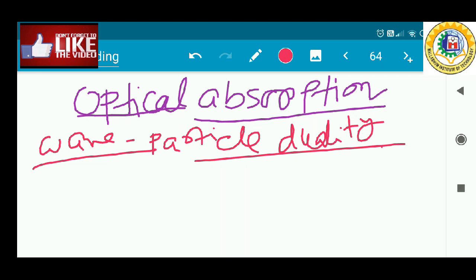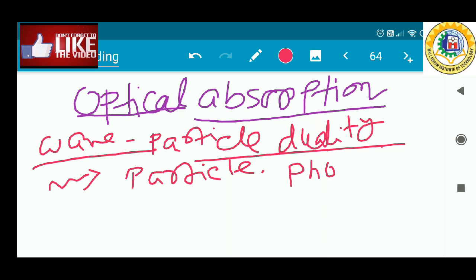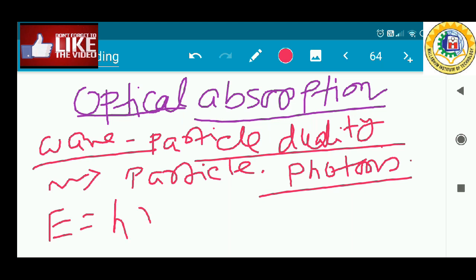This principle indicates that a light wave could be treated as a particle, which is referred to as a photon. The energy of the photon is represented by h nu, where nu is the frequency of light and h is the Planck constant.